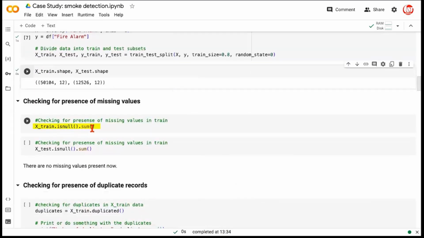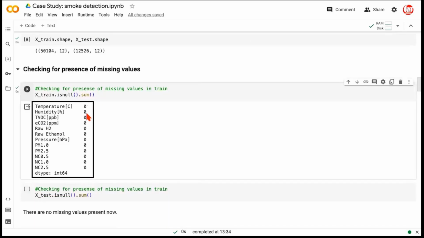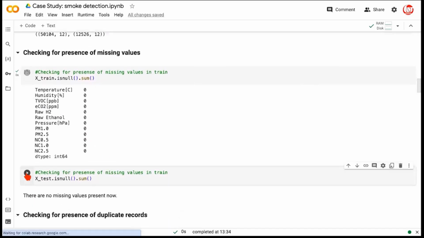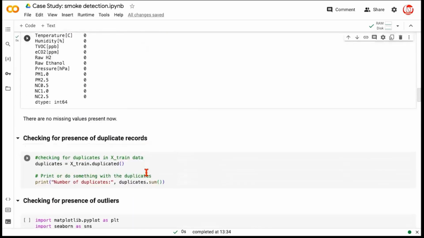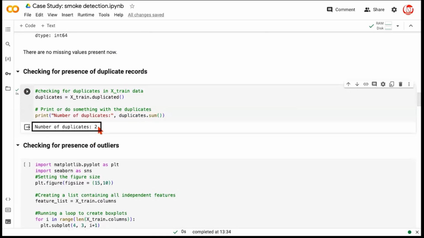We begin by checking the presence of missing values in our train and test data set. We in a way already saw this through the info. We don't have missing values in train or test. So we're clear about this. Let's check the presence of any duplicate records. And this is something that we do by using the pandas.duplicated method. We are printing the sum of total duplicate values. We seem to have 2 duplicate values, but that would not make much of a difference in our overall analysis because the data set is quite large. We are talking about a train set of about 50,000 observations. At that kind of a base, just 2 records being duplicate would not make much of a difference.